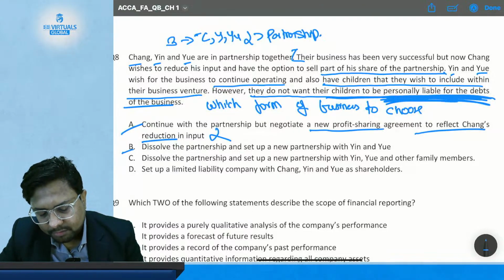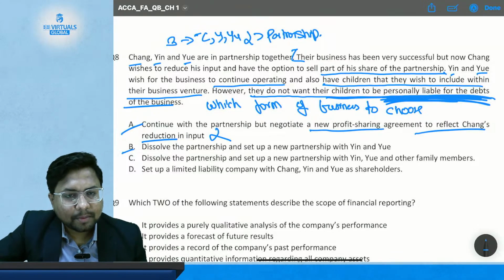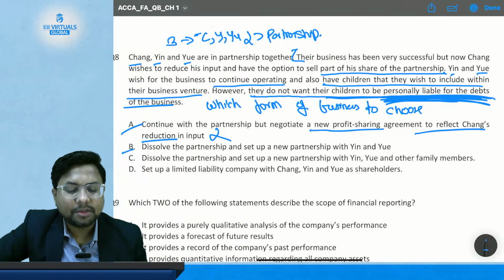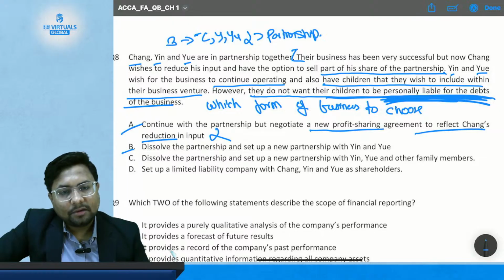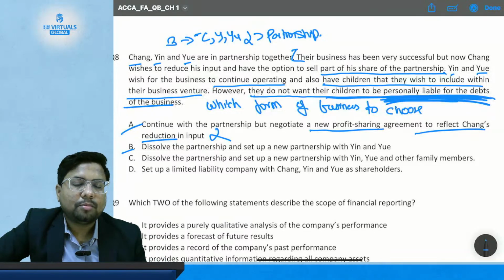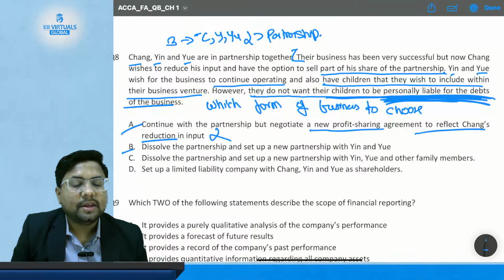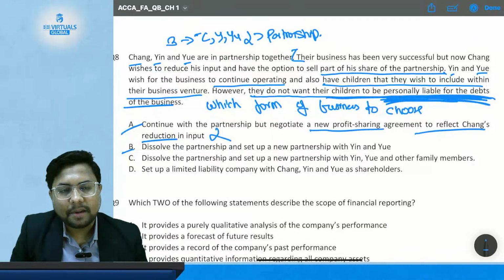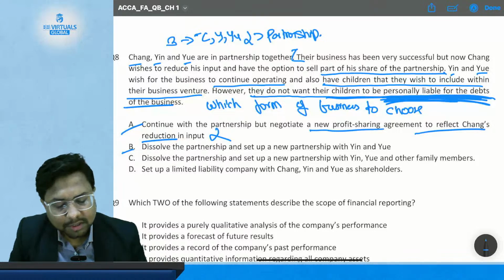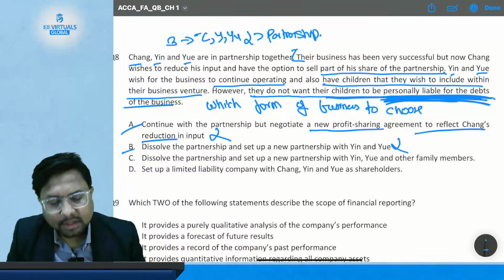Then comes option number B, where dissolve the partnership and set up a new partnership with Yen and Yui. Even if you dissolve the old partnership and set up a new partnership, your liability does not get mitigated, and you still have the unlimited liability in the new partnership form also. So this option is also not correct.